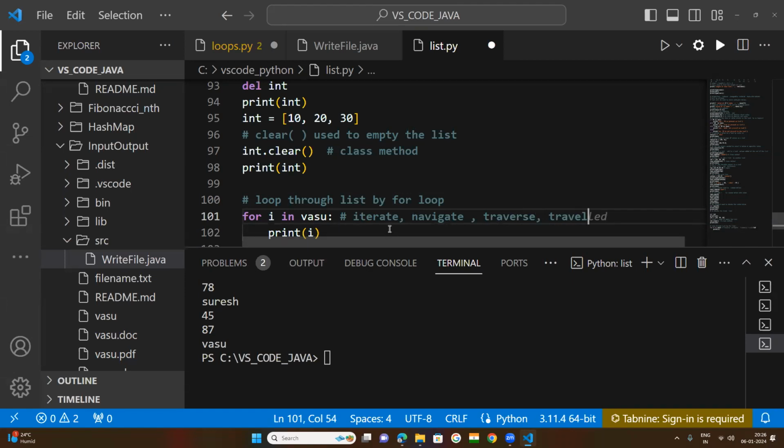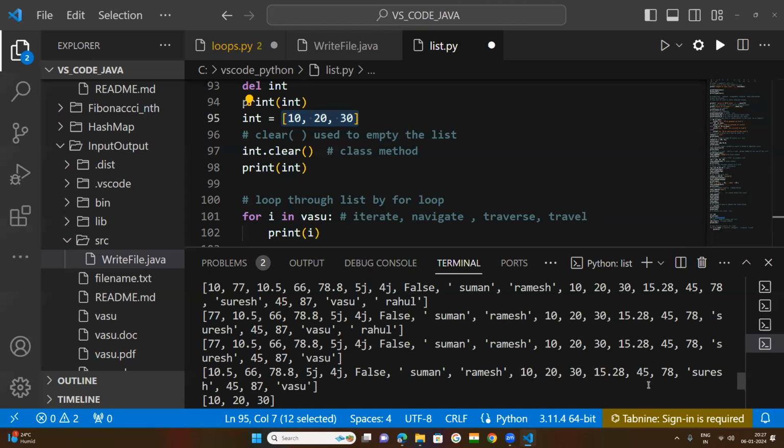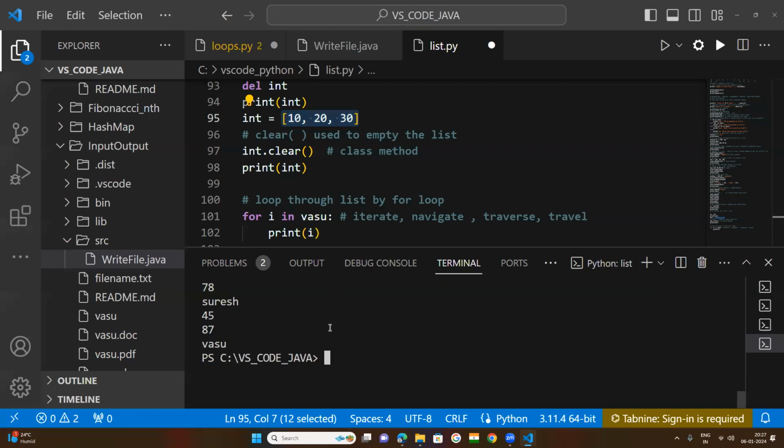It means every time you go through the values of the list, they are printed one by one. That is called a loop. From the starting value to the last value, they will be printed. Our last value is this one, our starting value is this one. So the for loop will be used for that purpose.